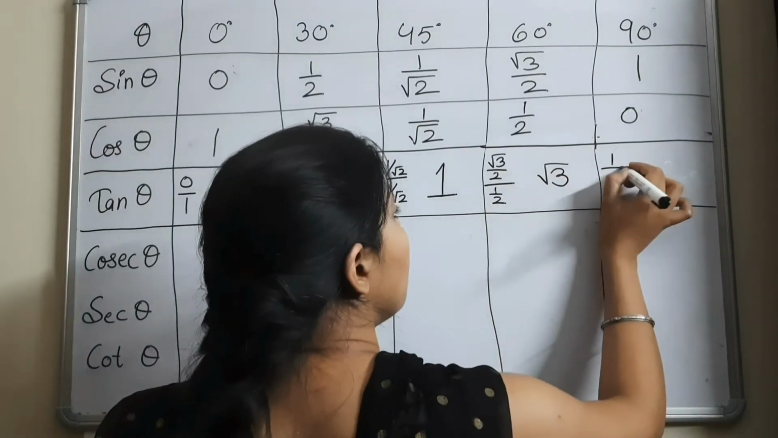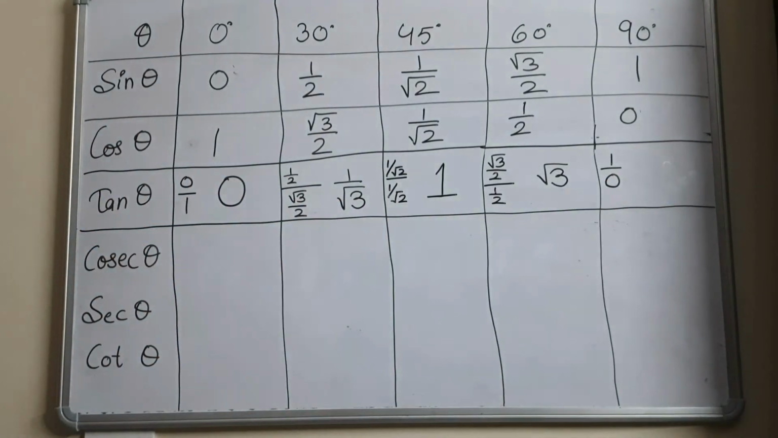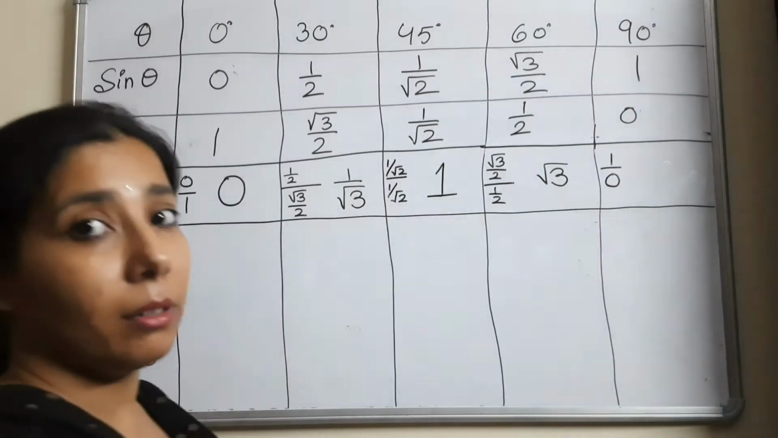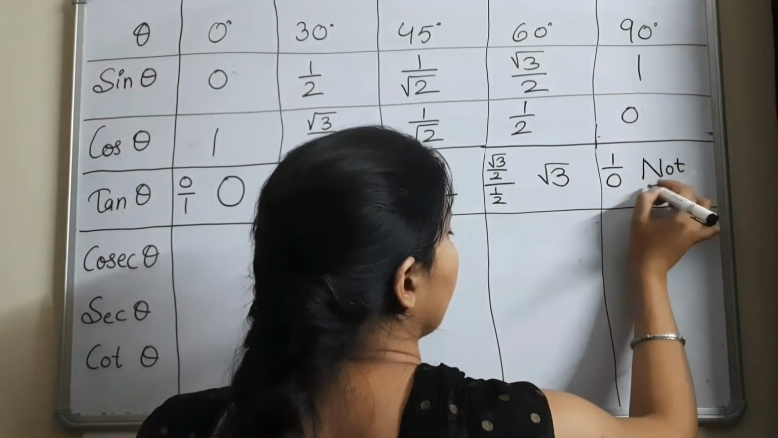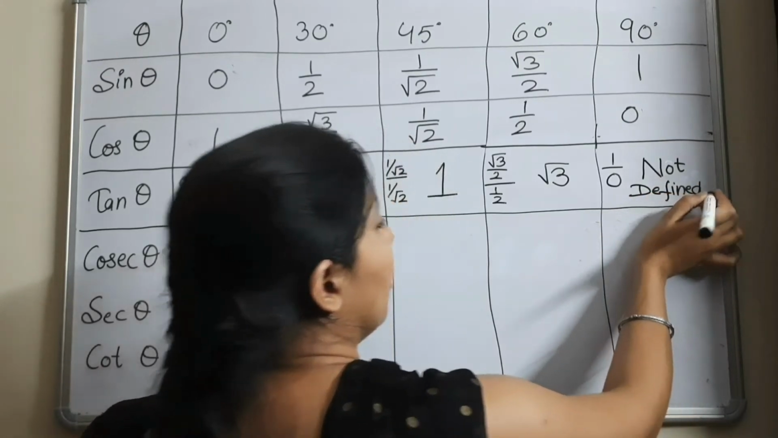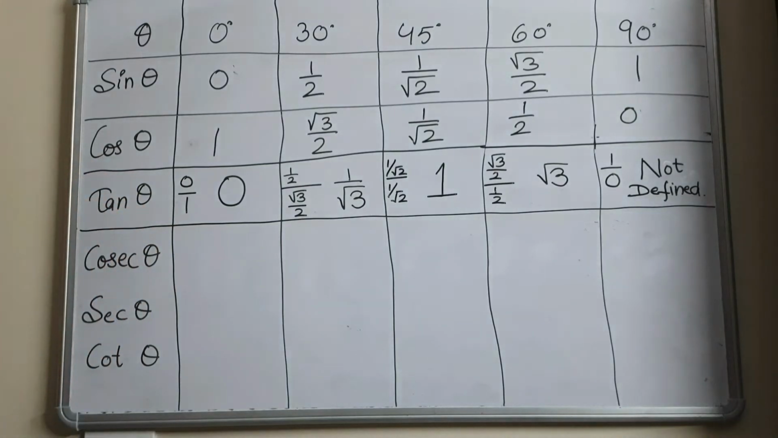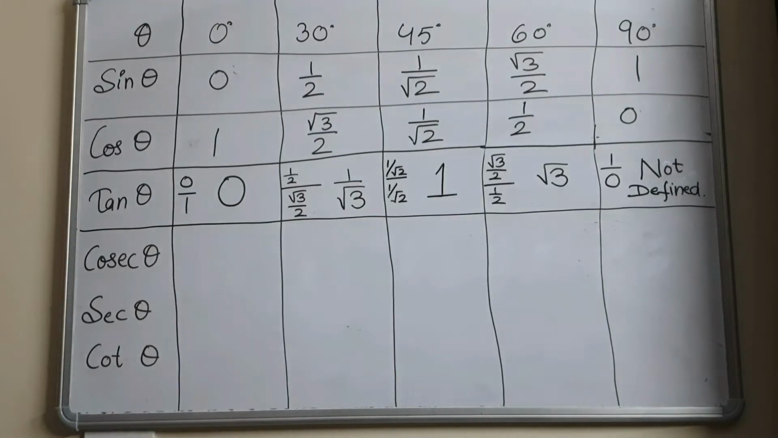And 1 by 0. If 0 comes in the denominator, then this fraction is not defined in mathematics. So it is not defined. So tangent 90 degree is not defined. So if in the question it comes out to be tangent 90 degree, then your answer is not defined.